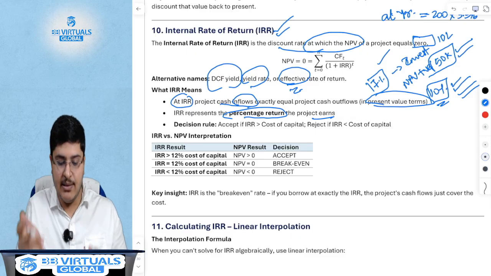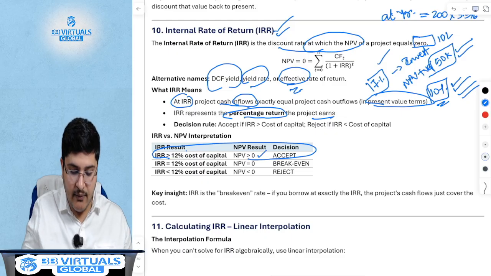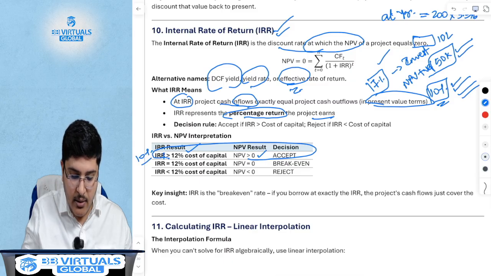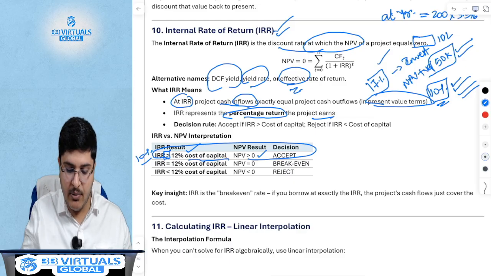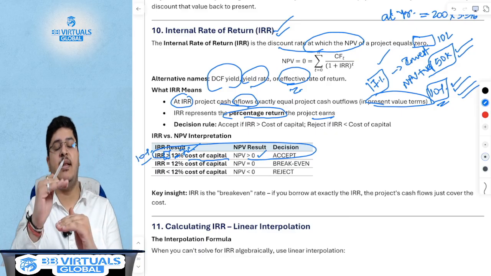And of course, this is the investment that you will accept, because here NPV is positive and your IRR of 10% is higher than your cost of capital, which in our example is 7%. So 10% is higher than 7%.